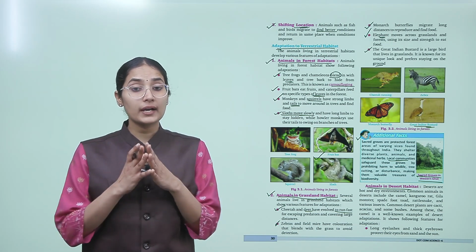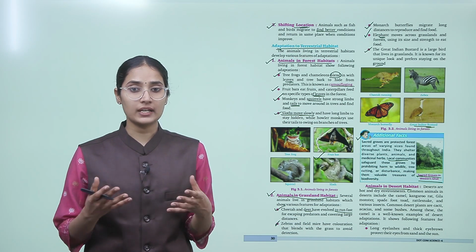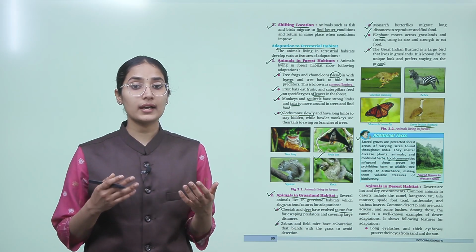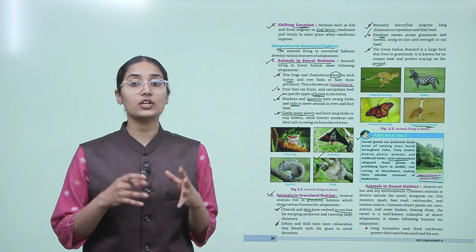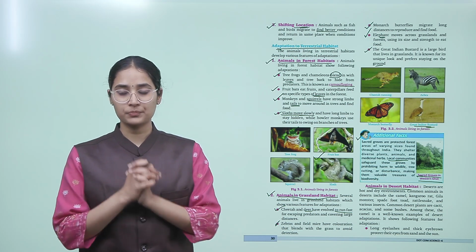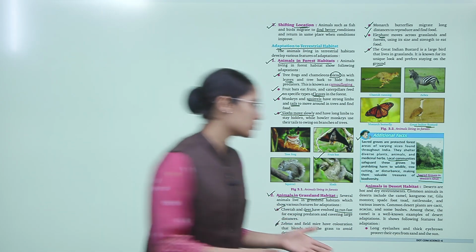So therefore the animals living there have long eyelashes and thick eyebrows, and this protects their eyes from any kind of dust and from the sun also. Now let's go to the next page.